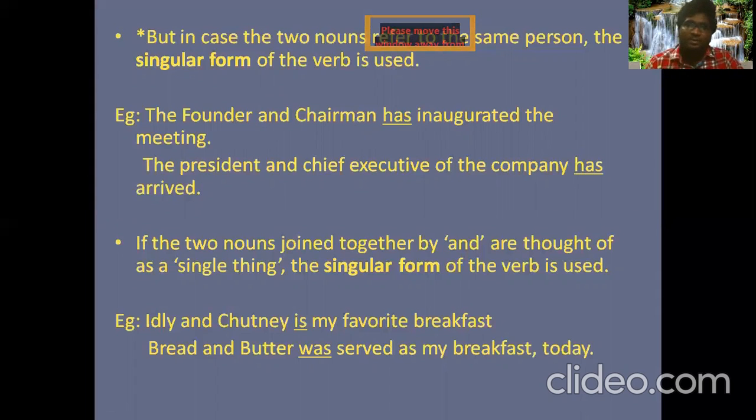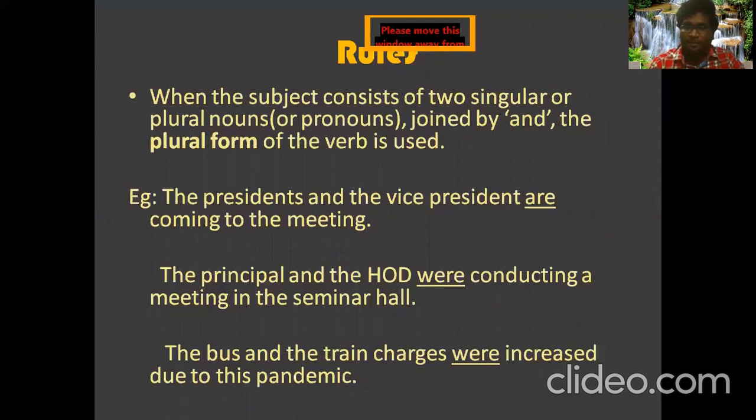Sometimes in the college, for example, in our college, already sir is a chairman and he's also the founder. So one man is handling two positions here. One man is actually handling two positions. So then which verb do we have to use? Should we apply the first rule according to this?